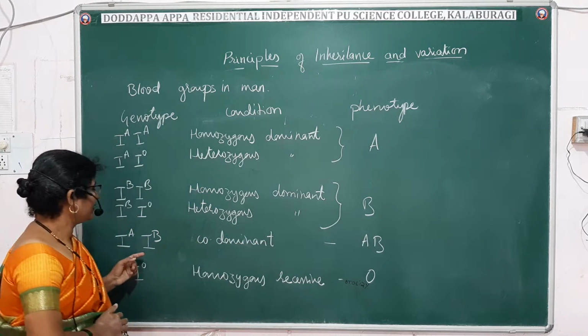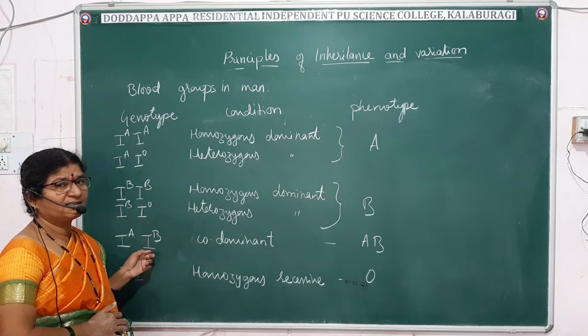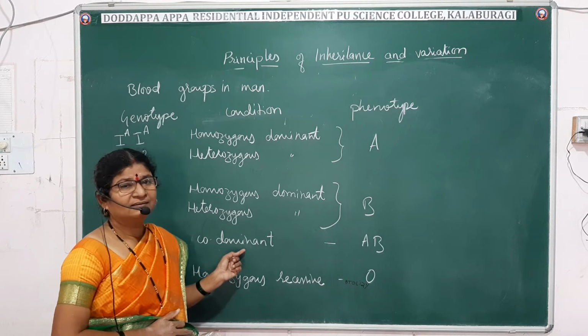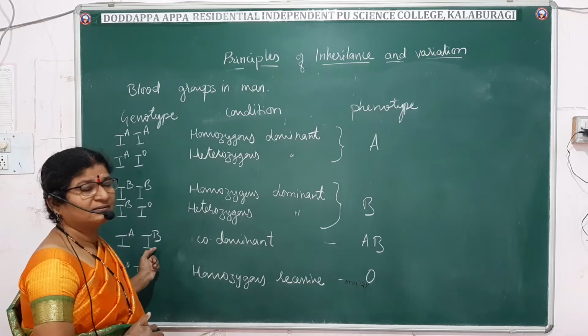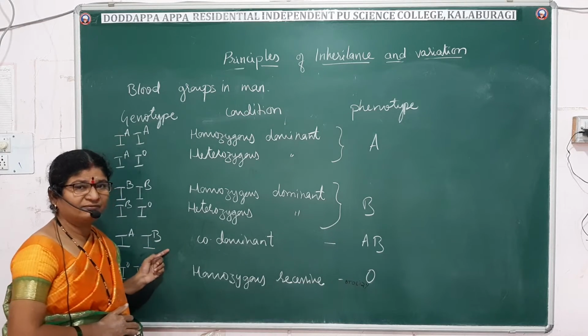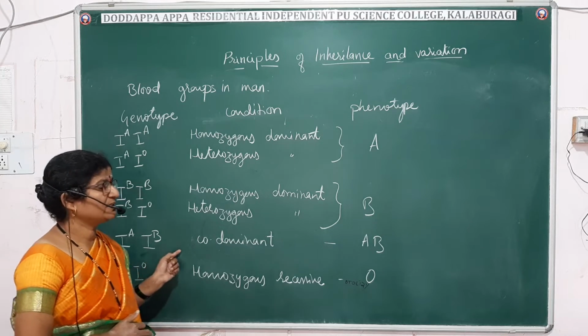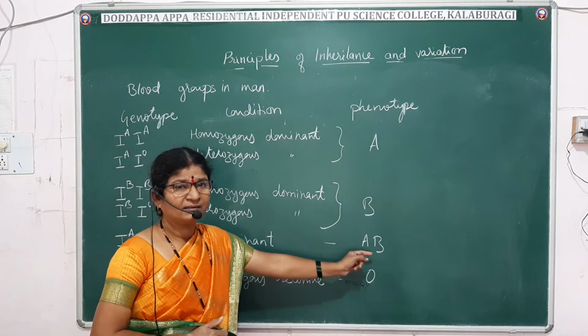And I^A and I^B, if these two alleles are present, then it is codominant. Both the alleles are responsible for the production of both antigens A and B. That is why the person's blood group will be AB.